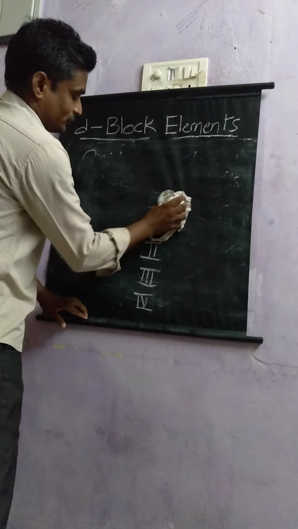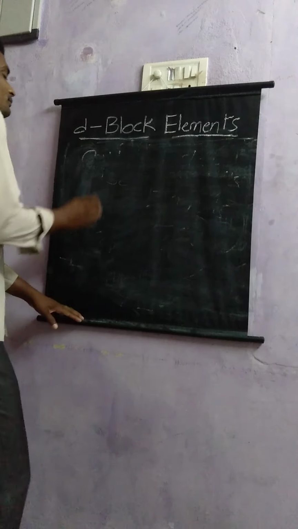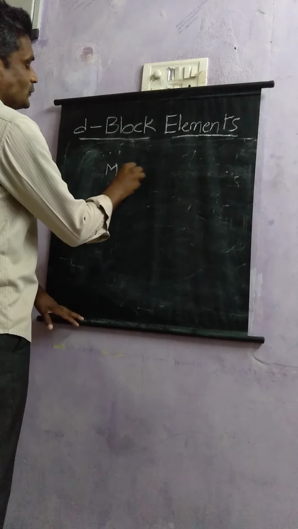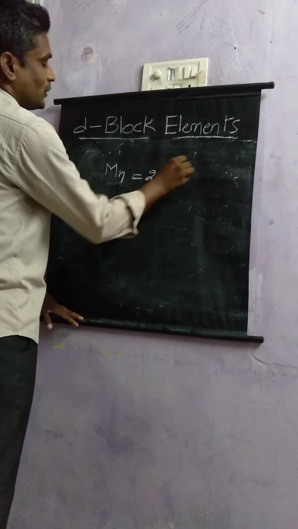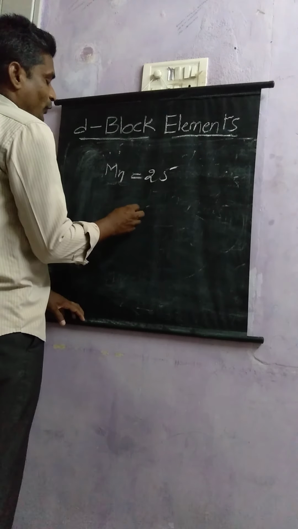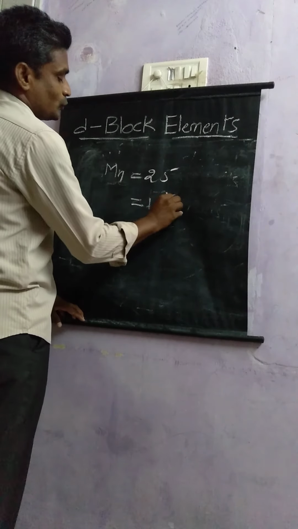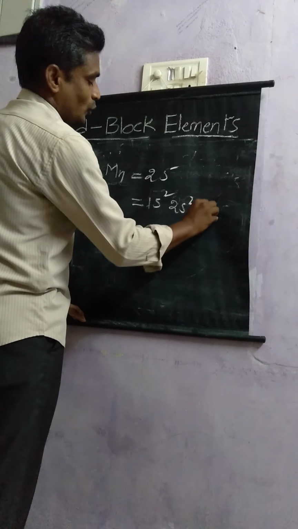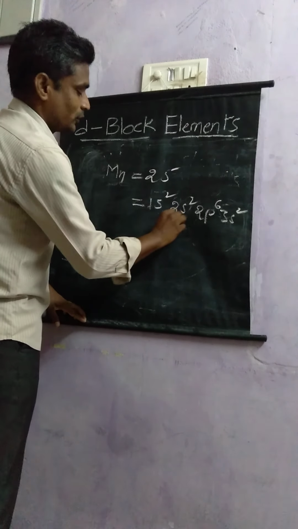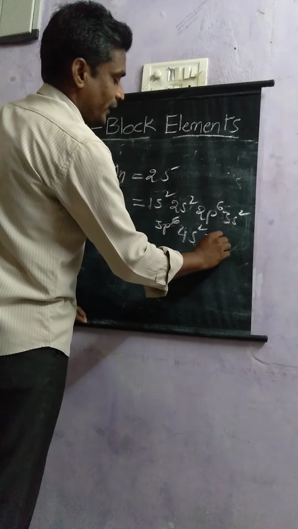Coming to manganese. Manganese atomic number is 25, and the configuration of manganese is 1s2, 2s2, 2p6, 3s2, 3p6, 4s2 and finally 3d5.